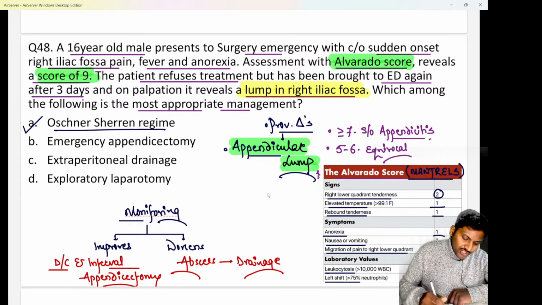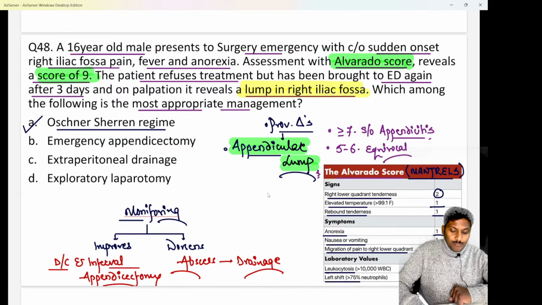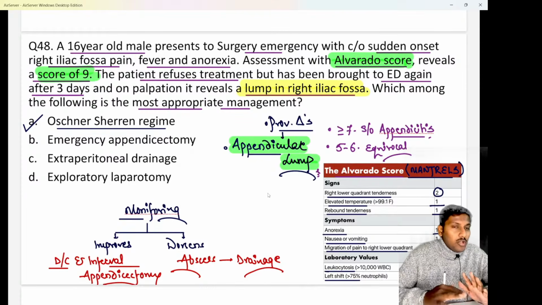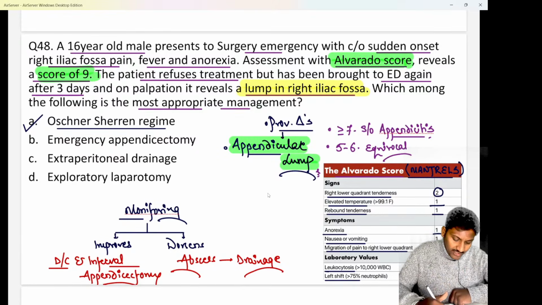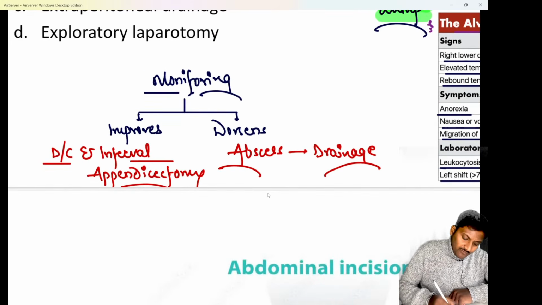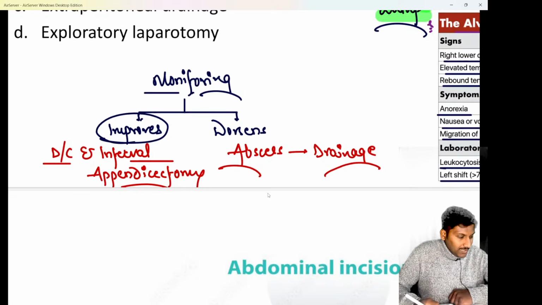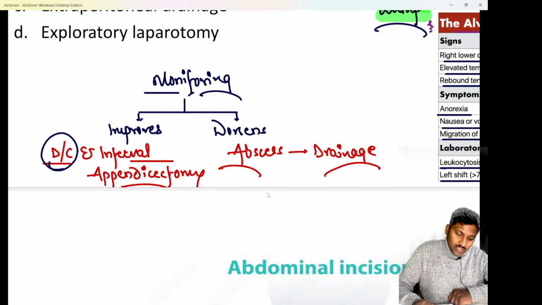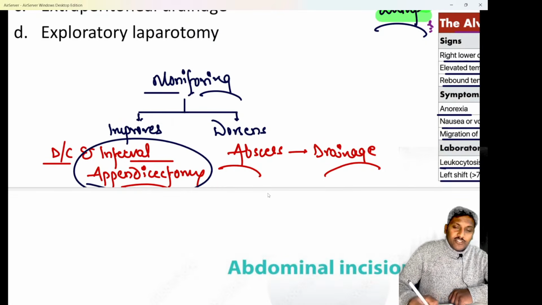And whenever there is a lump, the treatment is option A, the Ochsner-Sherren regime, which is a conservative management. Conservative management, we all know, is to keep your patient NPO or nil per oral, and give IV fluids, IV antibiotics and analgesics. That's it. When we give the Ochsner-Sherren regime, we have to monitor our patient. If the patient's condition improves, we discharge the patient and call them back after 4 to 6 weeks for an interval appendectomy.